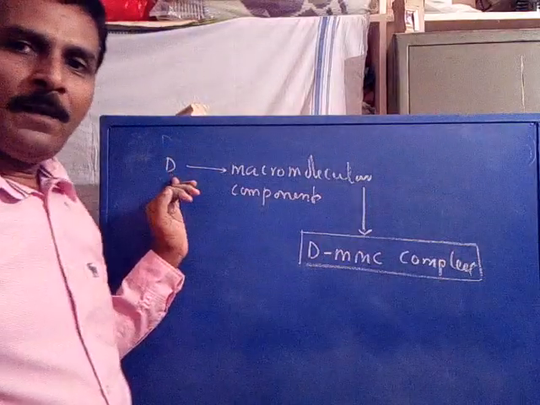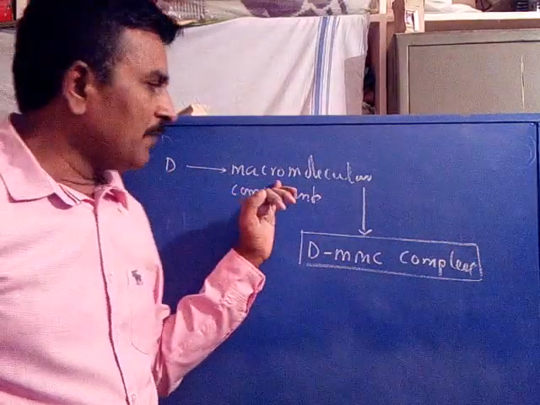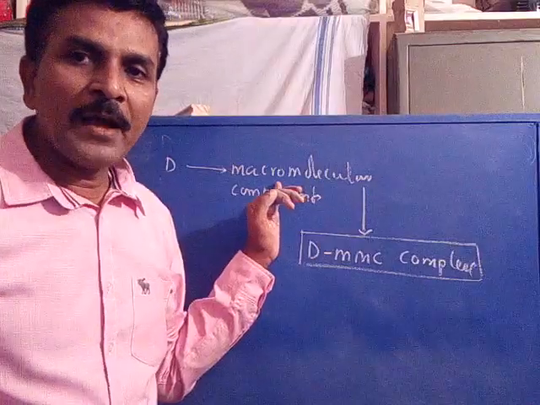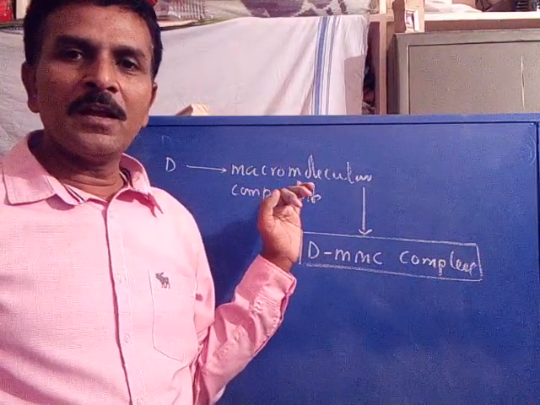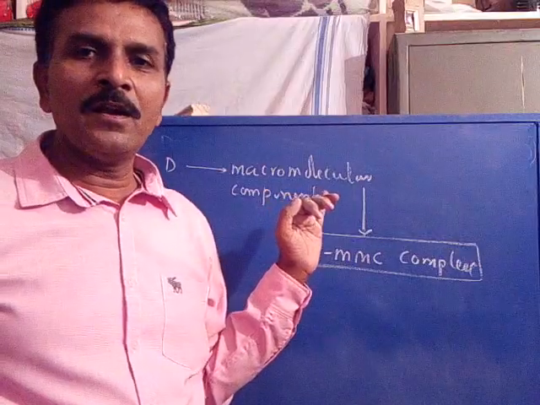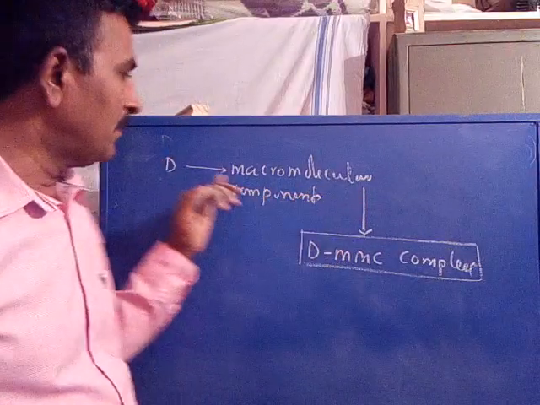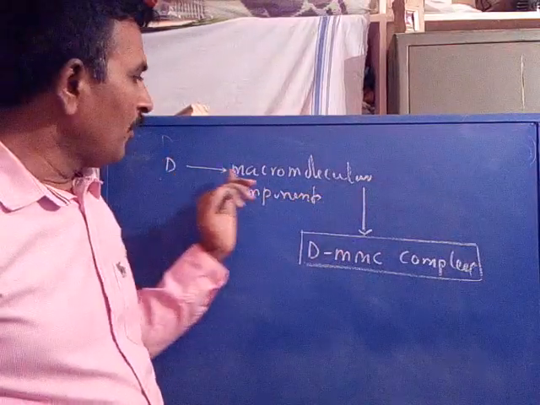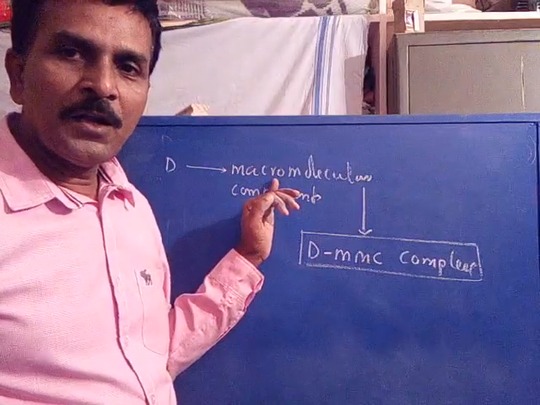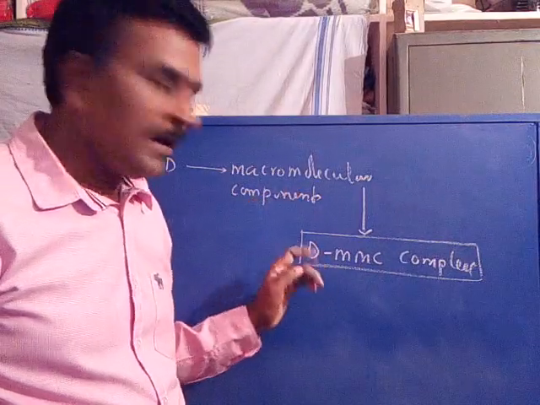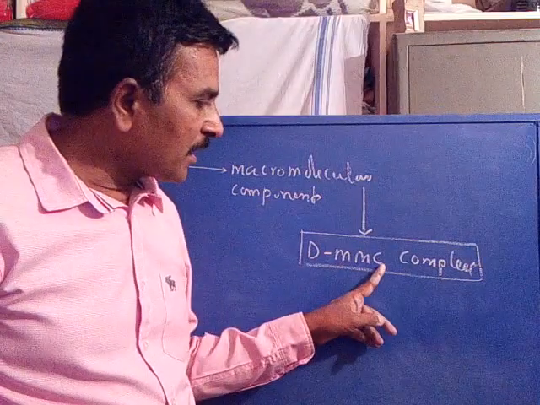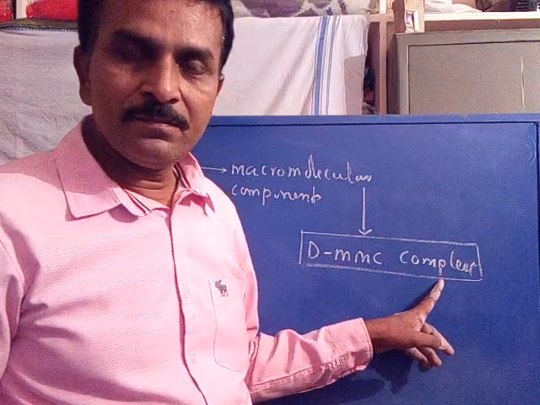We will discuss what macromolecular components are and their types in the later section. A drug molecule, when bound with the macromolecular components of the cell, forms a drug-macromolecular component complex.